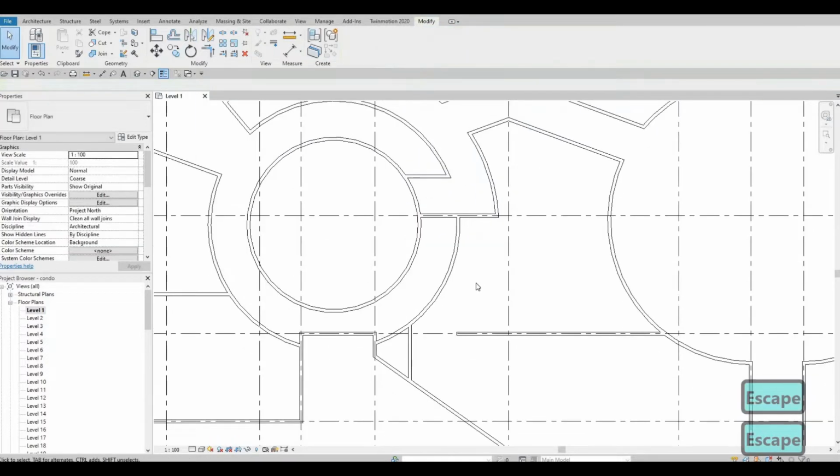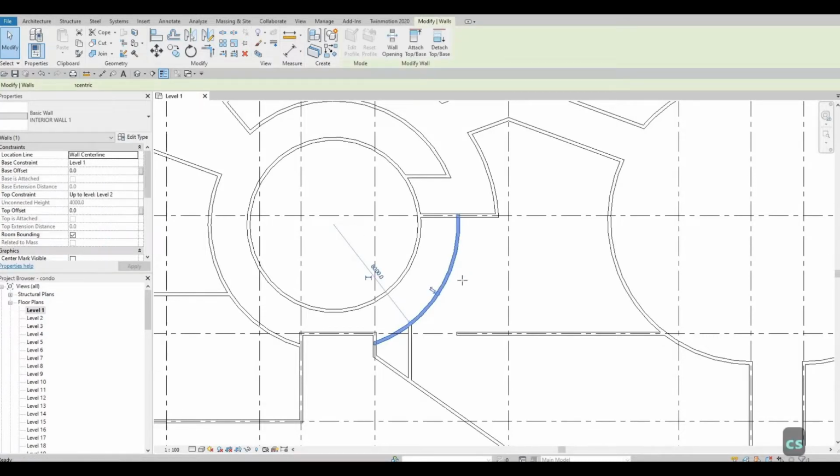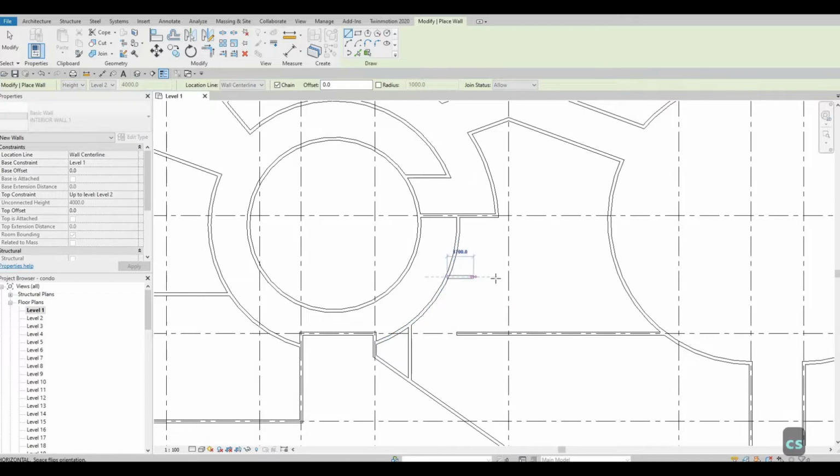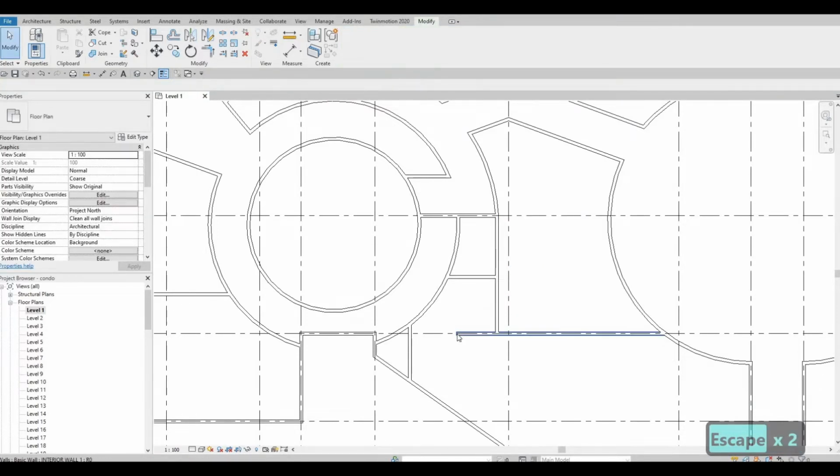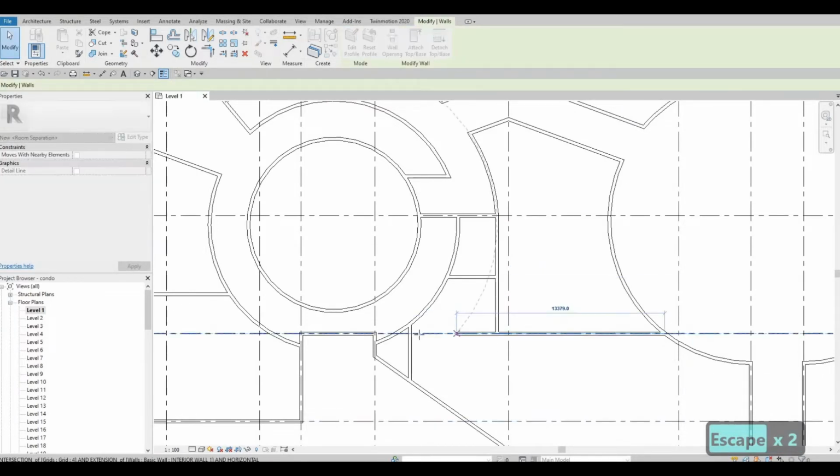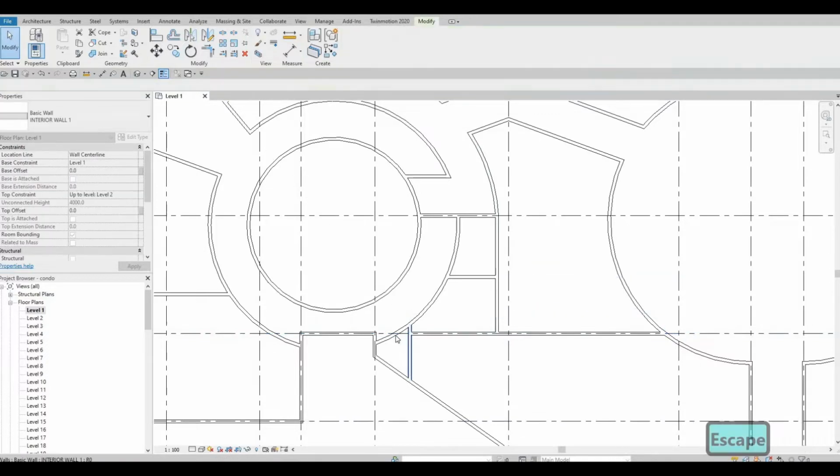Make this, and then we could just add some doors right here or some office. So let's add in the same one, and then here we could just extend this by using a line and then extend this one all the way right there.